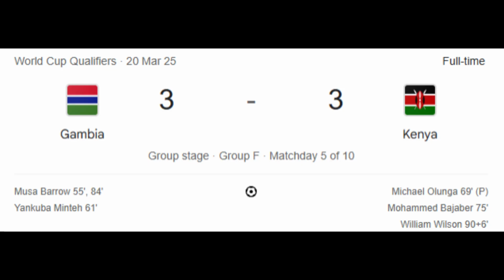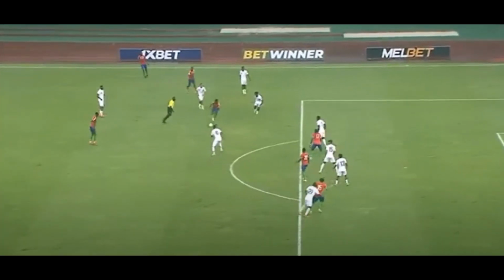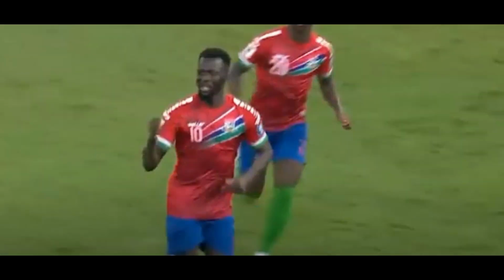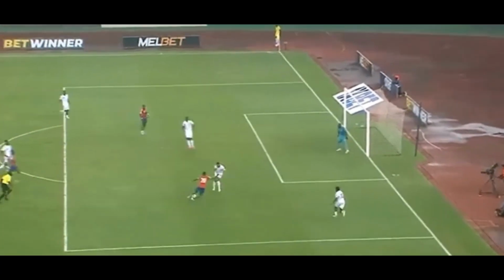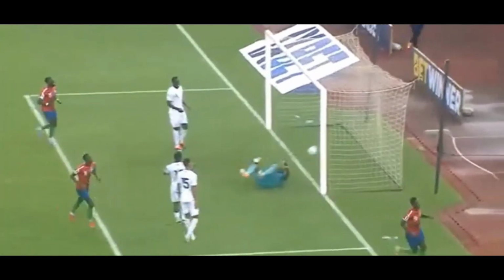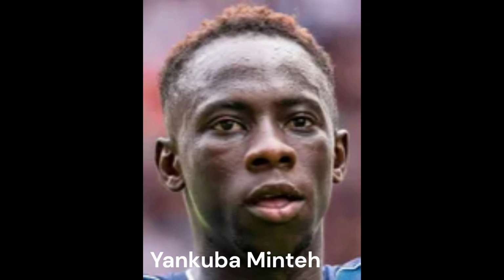where Gambia were leading 2-0 to start off with. Crazy thing about this game, all 6 goals were scored in the second half. Musa Barrow would give Gambia the lead here. Brilliant strike here, outside of the box there. 6 minutes later, Gambia will double their lead. Joseph Cisse does well to stop the ball going out for a goal kick, giving it to Yambuka Minta, who great feet there and great shot. Makes it 2-0 for Gambia.